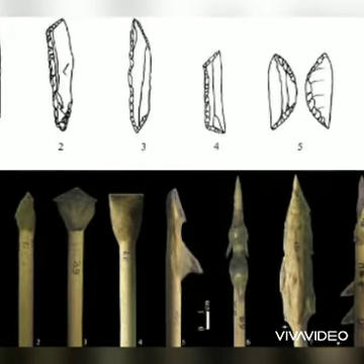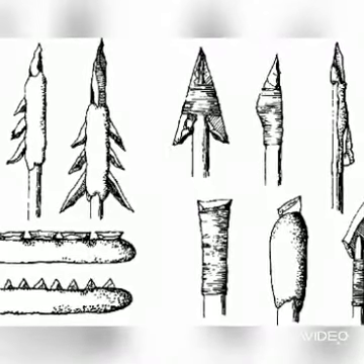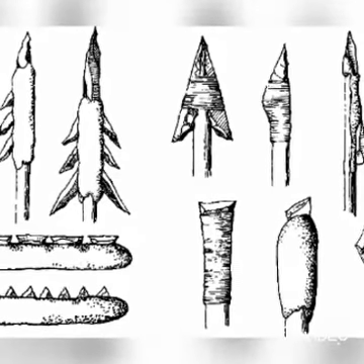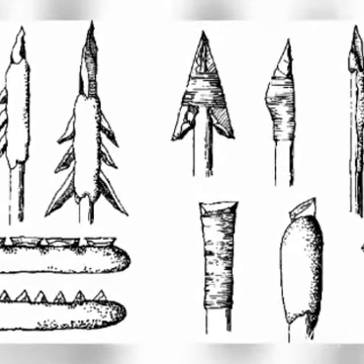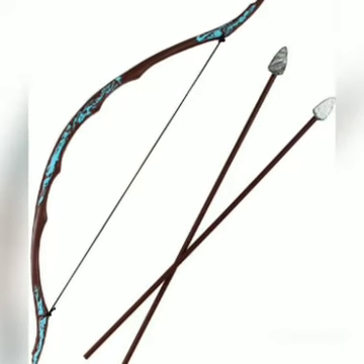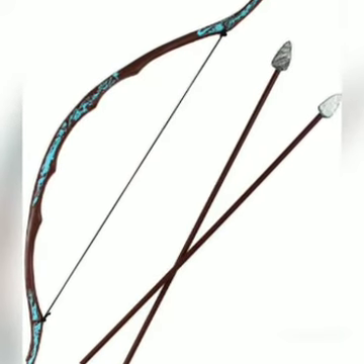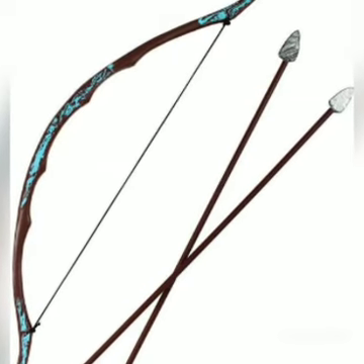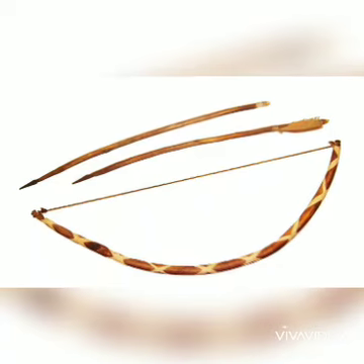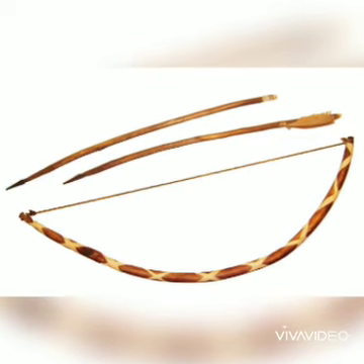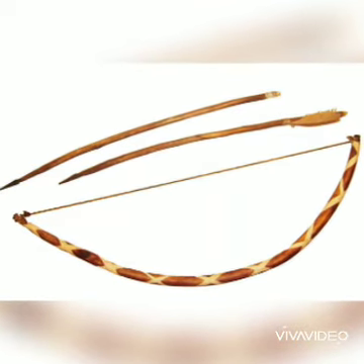Generally, these microliths are made from the bone of the animal, and also from wood, tusk, or horns of the animals. With the help of these small stone tools, hunting became much easier for the early man living in the Middle Stone Age. Early humans also started using bow and arrow for hunting and killing animals.